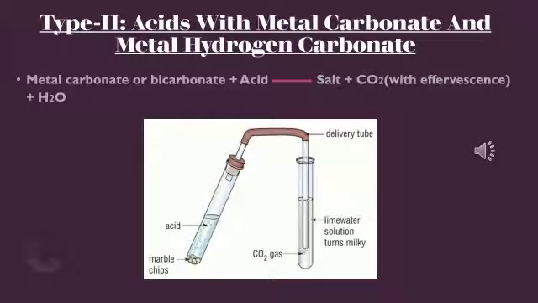Next, we will look into type 2, that is acids with metal carbonates and metal hydrogen carbonates. When a metal carbonate or bicarbonate reacts with an acid, the products formed are salt and carbon dioxide. This carbon dioxide is liberated with effervescence, just like when you open a Coke bottle and the gas comes out with bubbles. Whether it is a metal carbonate or bicarbonate, when it reacts with acid, it gives salt, carbon dioxide and water.